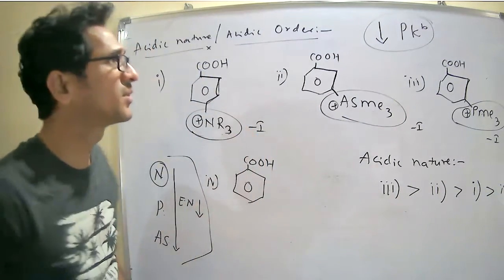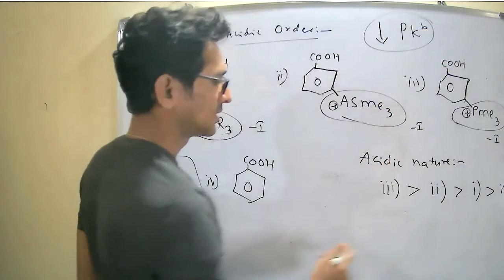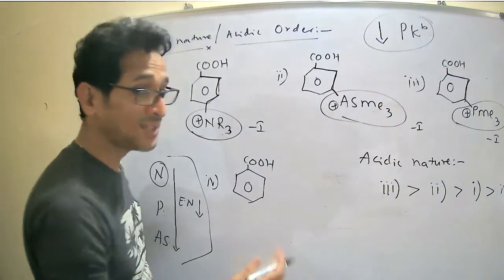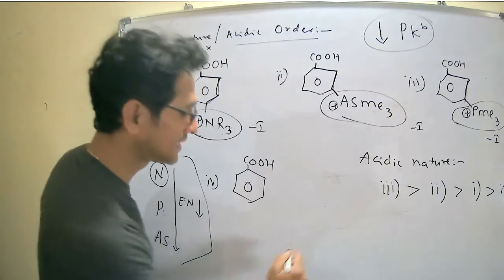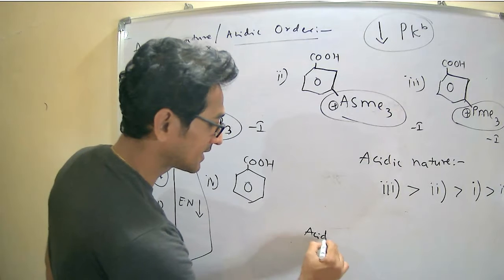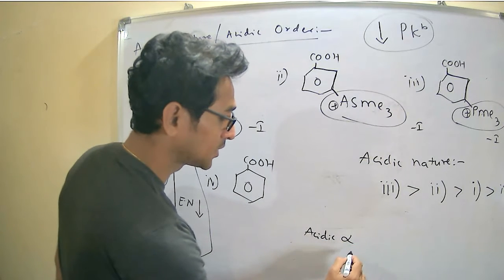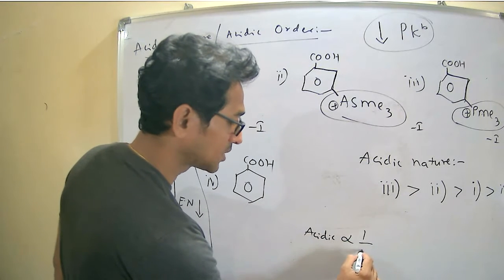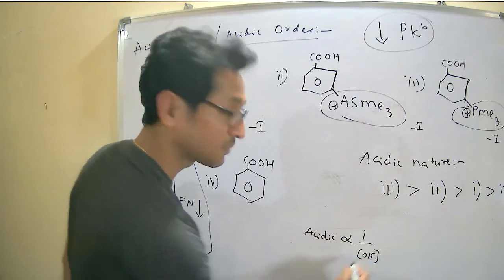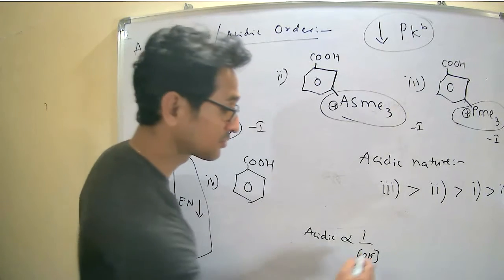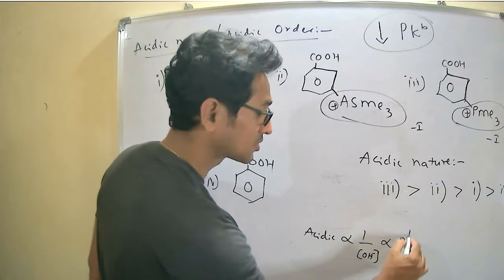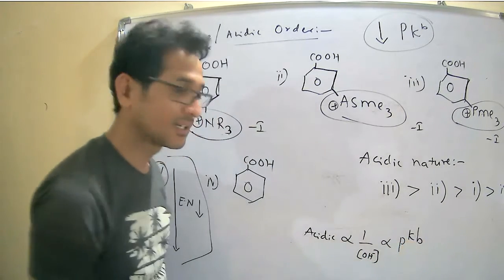But what they asked for is pKb. What is the relation between pKb and acidic nature? Acidic nature is inversely proportional to the concentration of OH minus, which means directly proportional to pKb.